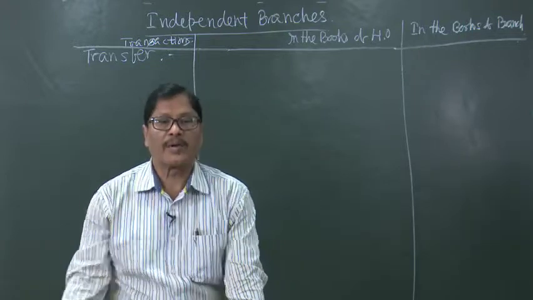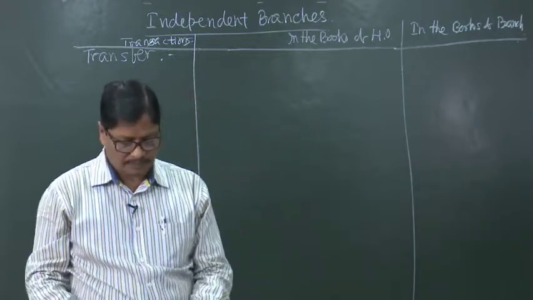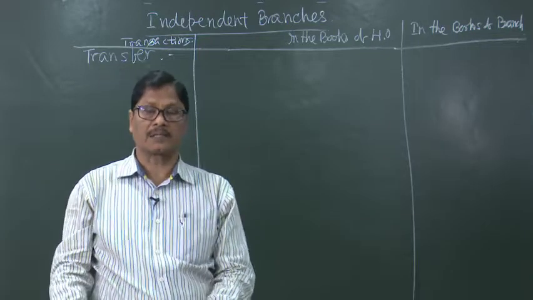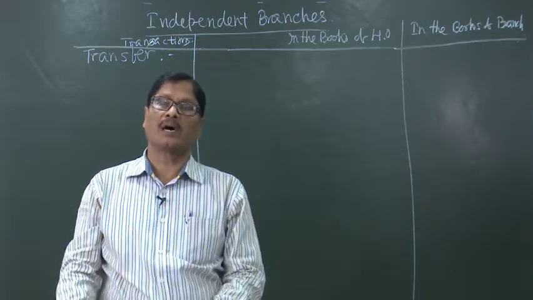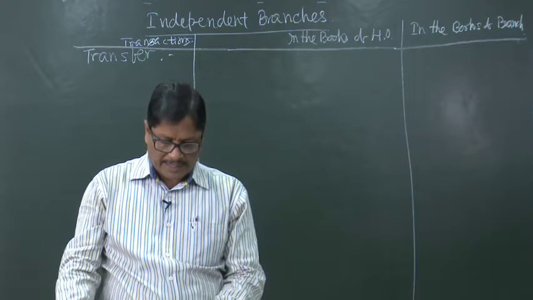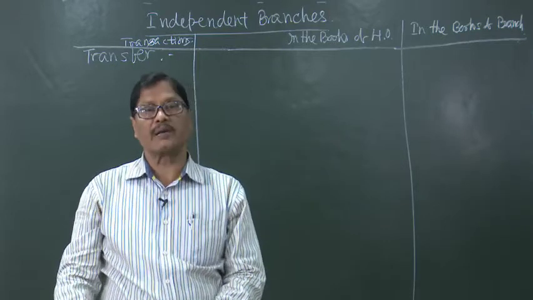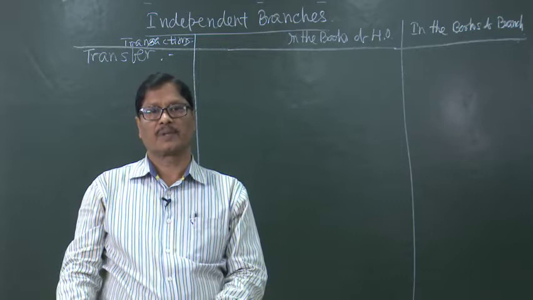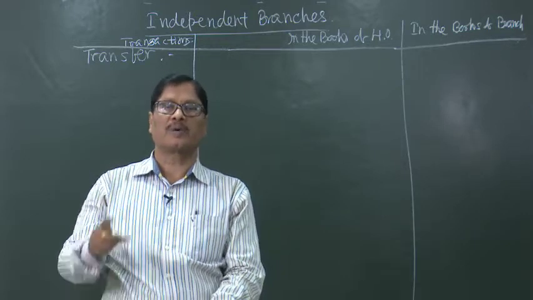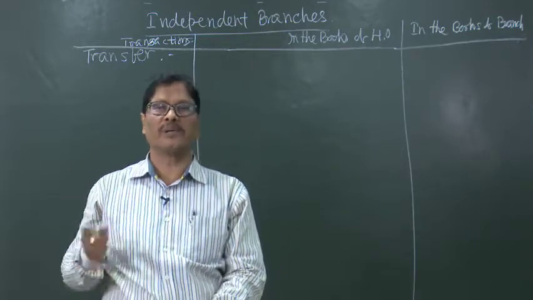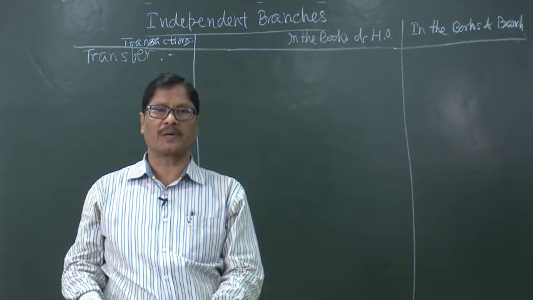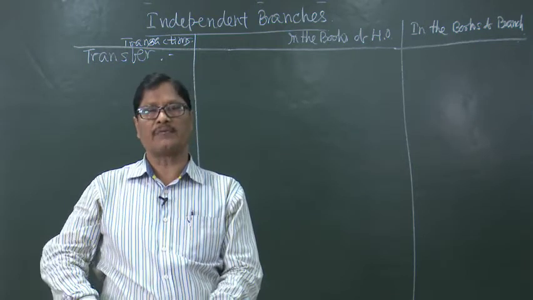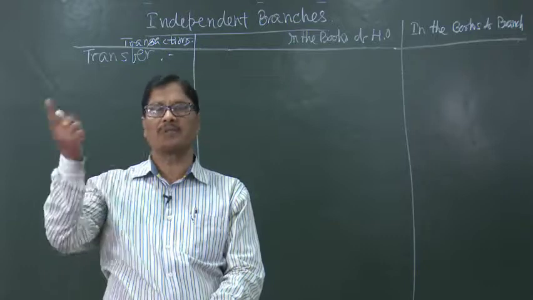In case of frequent inter-branch transactions, whether it is cash or whether it is goods, each branch records them as if they are with the head office. Actually, suppose from Cuttack branch to Bhubaneswar branch some goods will be transferred, but it will be viewed as if Cuttack branch has returned it to the head office.